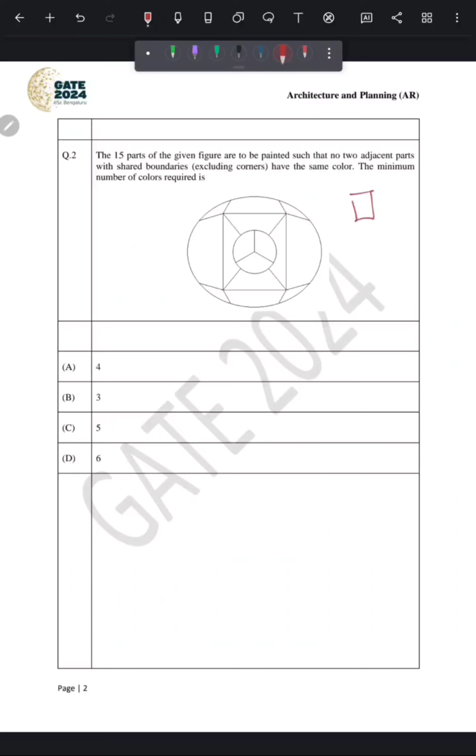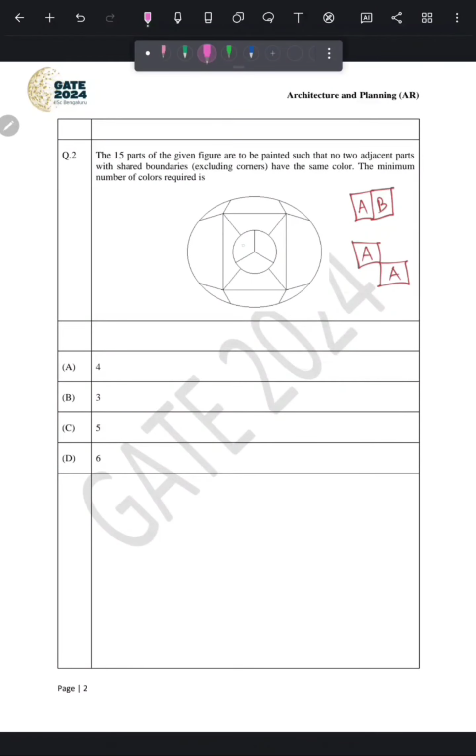So suppose this is the shape, then this part will be painted with one color and this will be painted with another color. The second condition is about excluding corners, which means if the shape was like this, then we can paint it with the same color. Now we have to find the minimum number of colors required. For such questions, you should start with the center part.